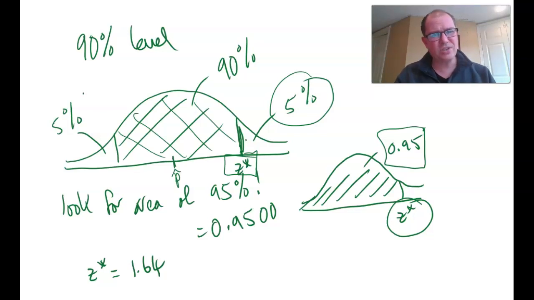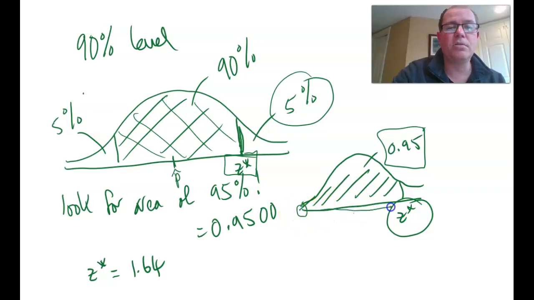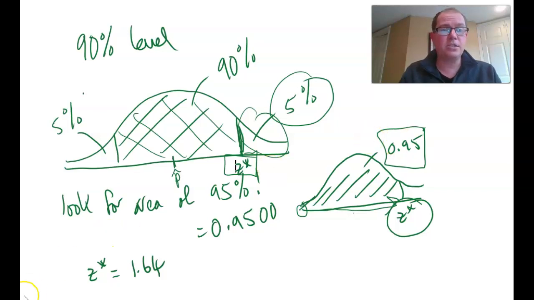Now, unfortunately, our Z-score tables only work from the left, going all the way up to a point. So if we look at this picture here, going all the way from the left up to our Z-score, we're not including that 5%. So I need to find an area of 0.95, 95%.